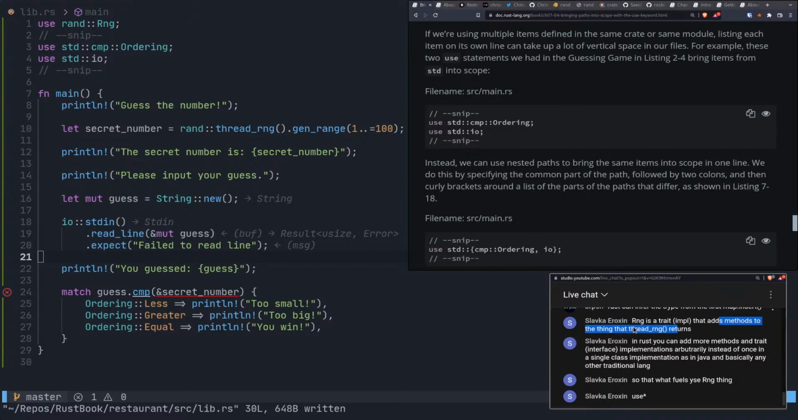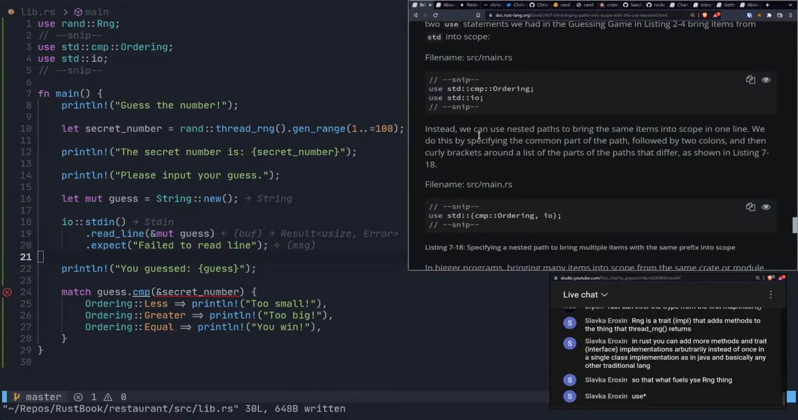Let me read this first. In Rust, you can add more methods and trait interface implementations arbitrarily instead of once in a single class implementation as in Java and basically any other traditional language. Yeah, that's some weirdness that I'm going to have to get used to. So that's what fuels use RNG thing. Okay.